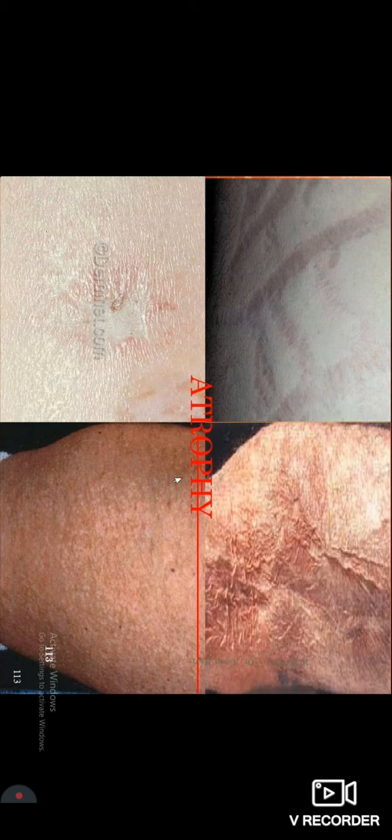All the dermal layers tend to become thinner and the skin becomes shiny with very little thickness. Epidermal atrophy causes a decrease in the number of epidermal layers. If you can see these lesions, you can understand. See, these are the layers of atrophy where you can find that there is a depression, or there is a thinning of the skin layers present over there.